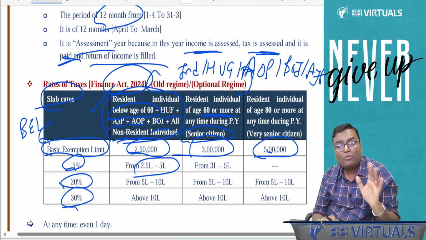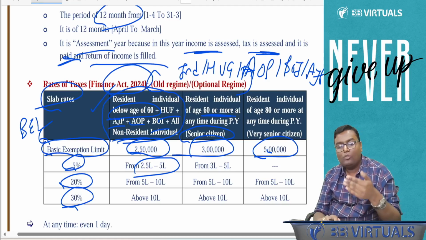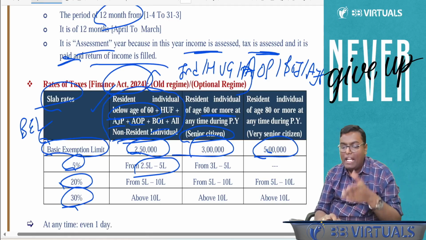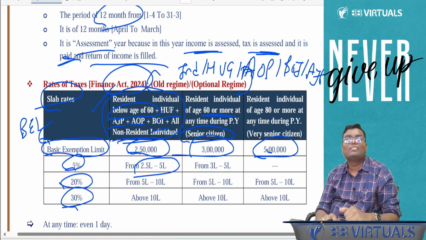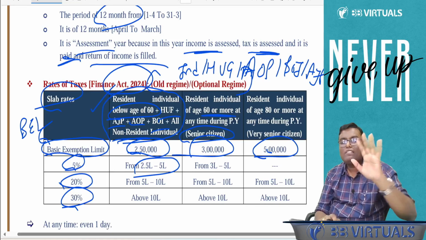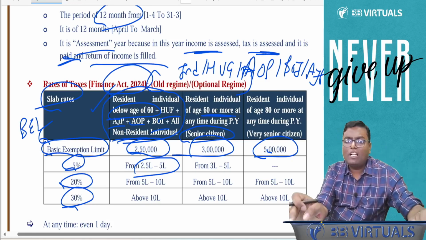They are not supposed to pay 5% tax. Because see, 5% is applicable only if the income is up to 5 lakh. And for this very senior citizen, there is no tax up to 5 lakh. So the 5% rate in itself is not applicable. Then 5 to 10 lakh, 20%, above 10 lakh, it will be how much?